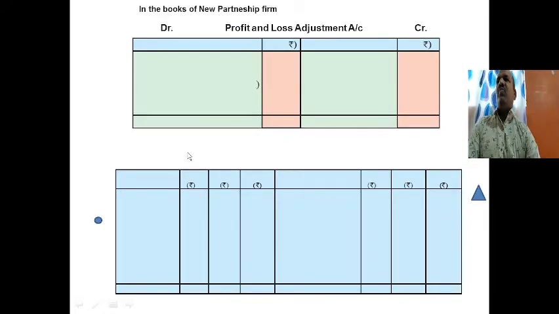Here is, in the books of new partnership firm, the format of profit and loss adjustment account, debit side, credit side. Only one column is there, no inner column is required. Particulars, amount in rupees, particulars, amount in rupees. Then partners capital account.